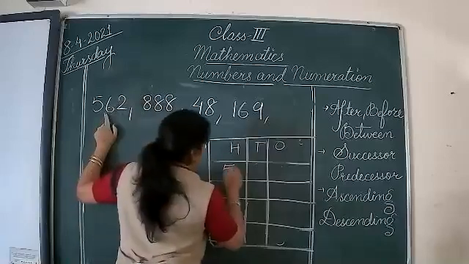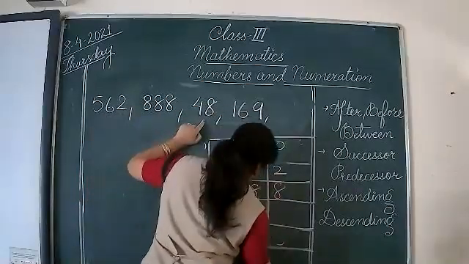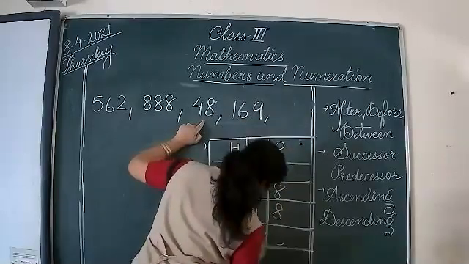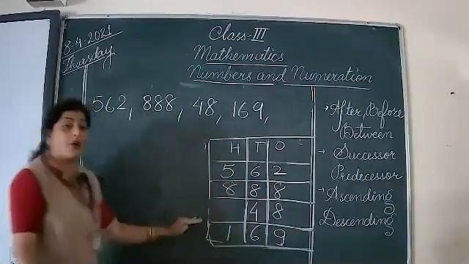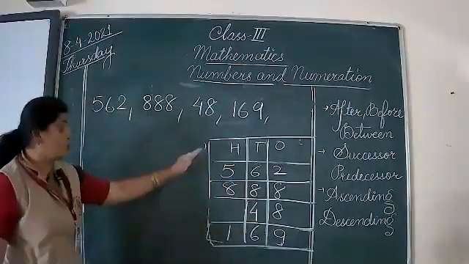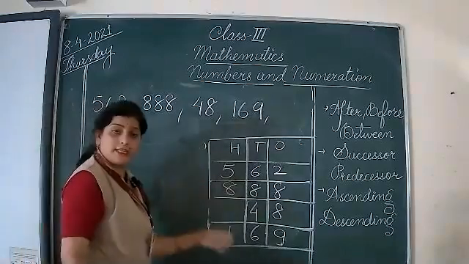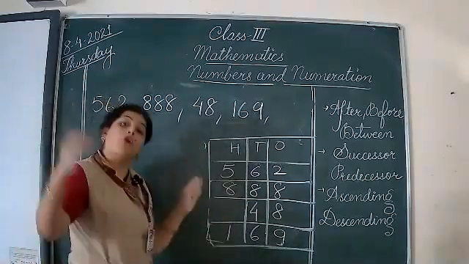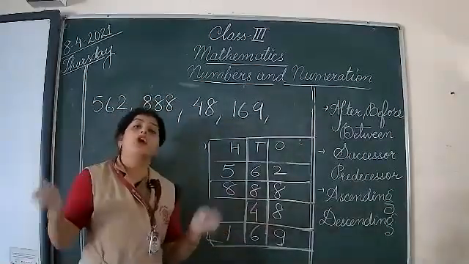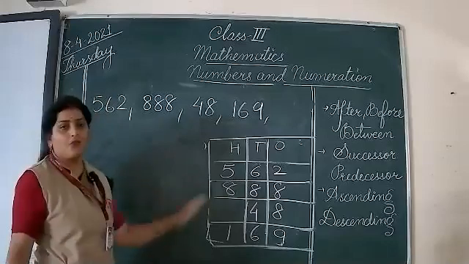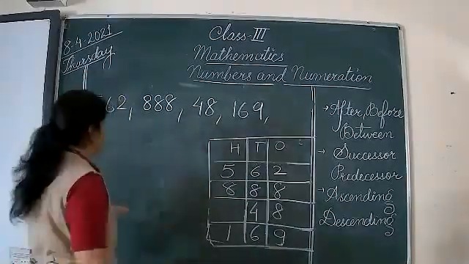Placing these numbers quickly into it. 562, 888, 48, 169. See kids, this is just a helping tool. If you want to do it in this way, you can do it. Otherwise, you can follow your old pattern. If you are very comfortable with that, do this. Otherwise, this is something for those who are having some problem in solving these questions. Okay.